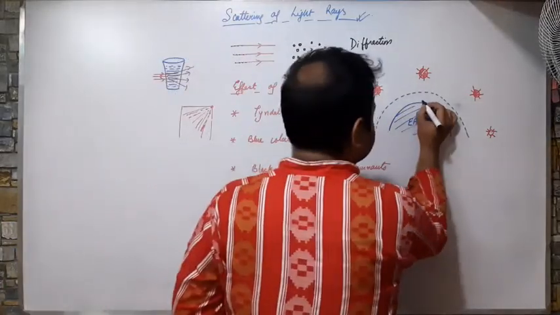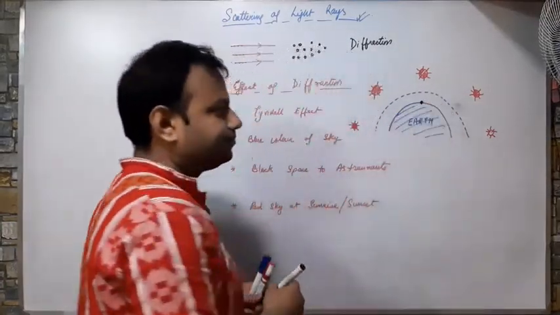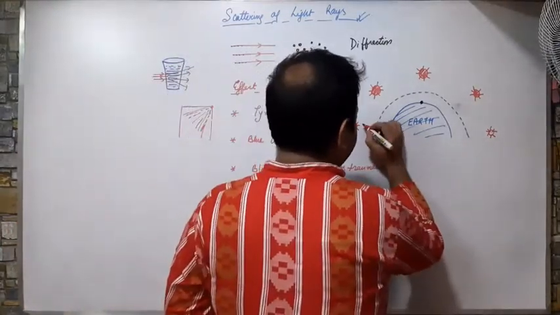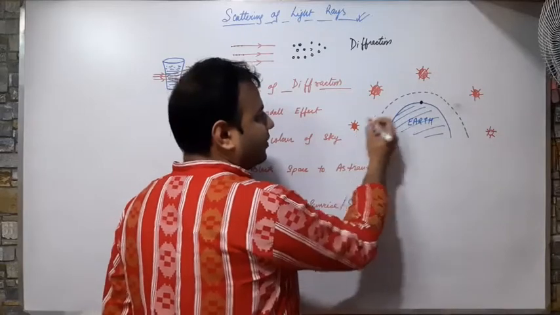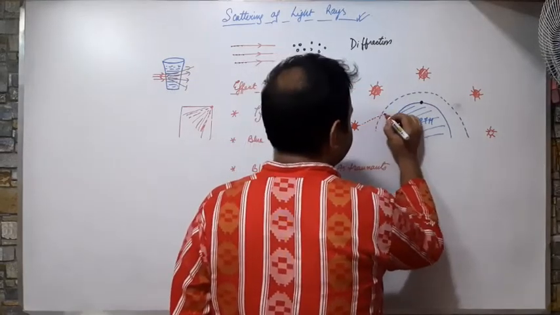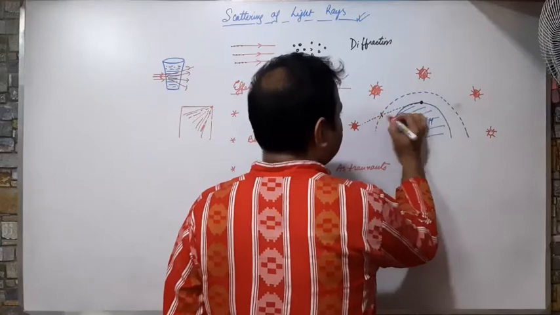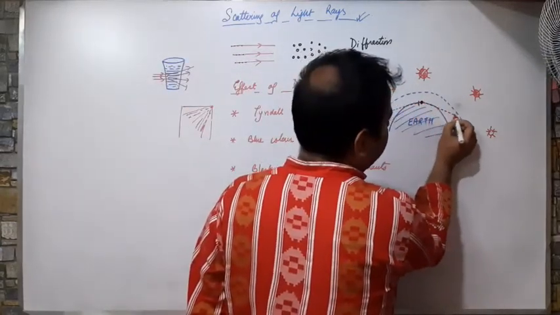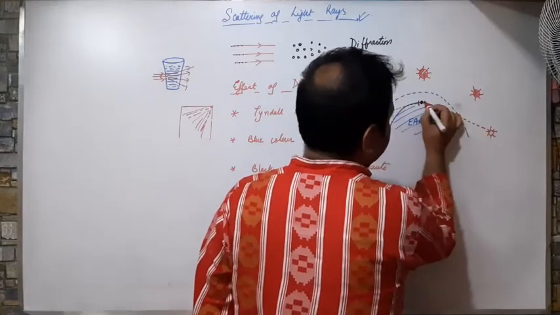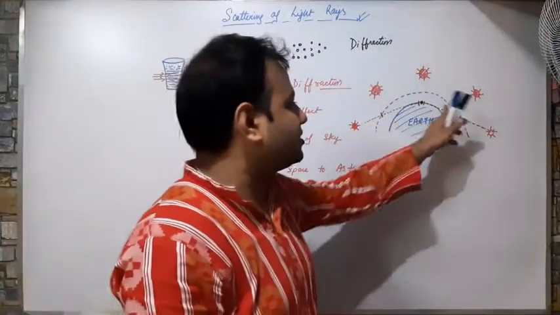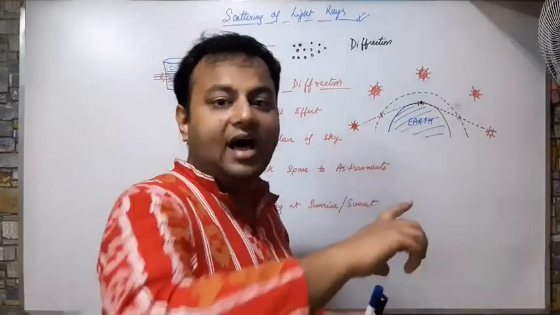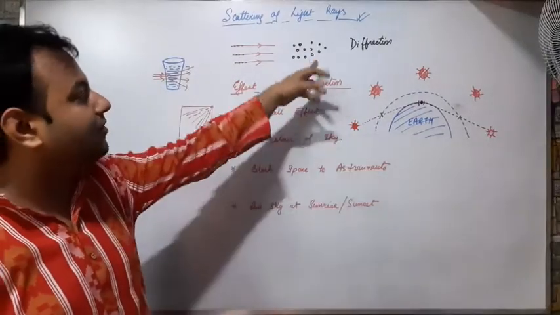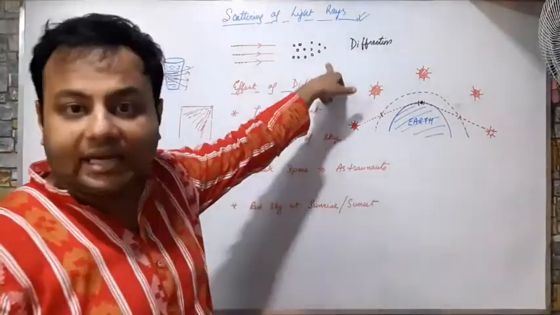Now a person is standing here. What will be the effects? When the sunlight is traveling from this place to this place, it has to travel such a long distance. So at this time and this time, at these two times, the sun rays have to travel a large distance in the atmosphere. So a large portion of light will suffer scattering.